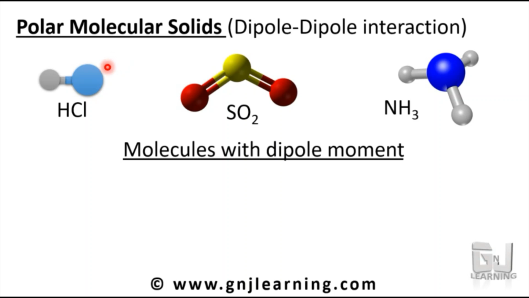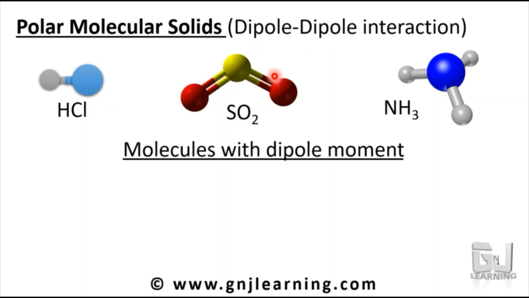Again, if a molecule has polarity, that is, one end is positive and the other end is negative, the molecule with the positive end will attract the other molecule with the negative end. Such an interaction is called dipole-dipole interaction, because due to this polarity, a dipole is developed on the molecule. The details are in the class 11 chapter. Because of this dipole, it can attract or make a bond with the other molecule. Such an interaction is called dipole-dipole interaction.